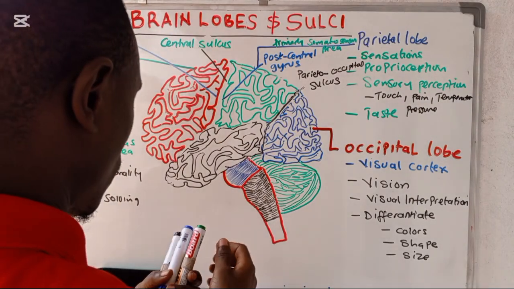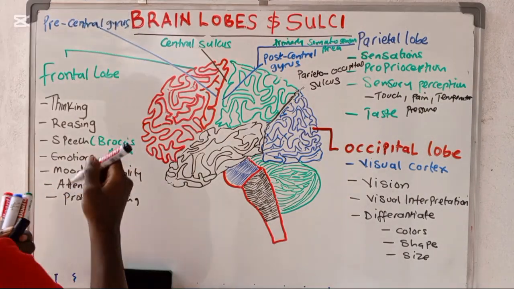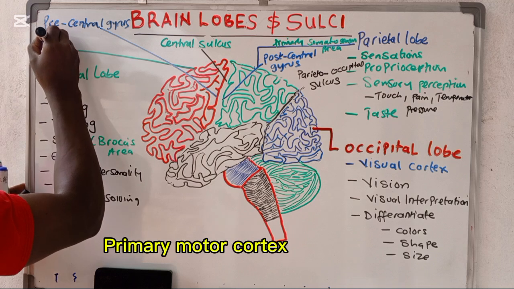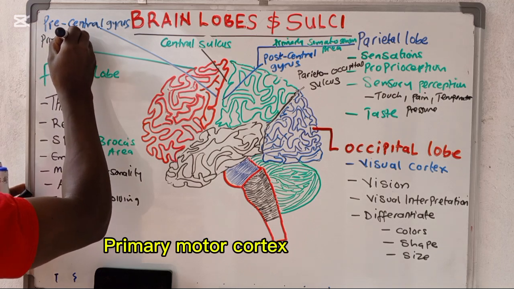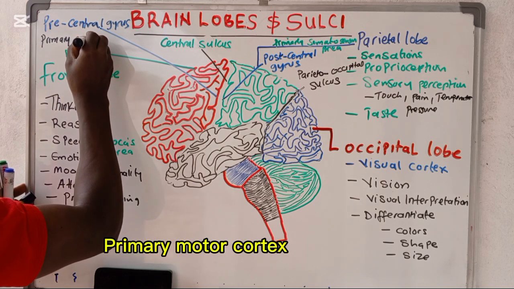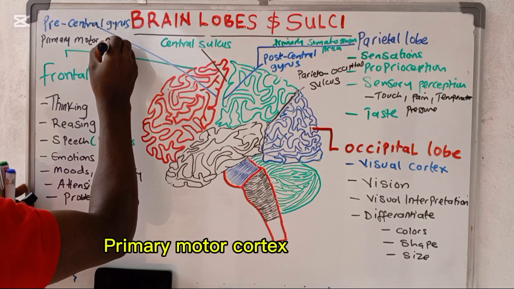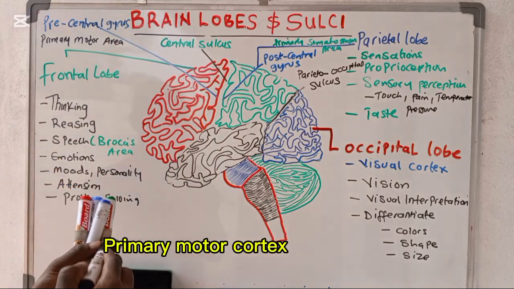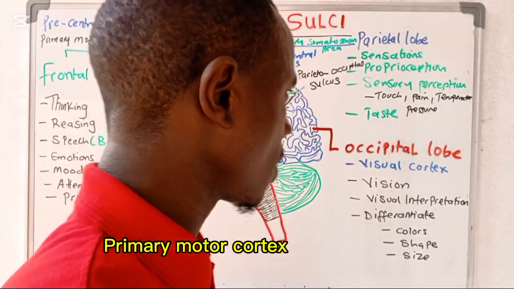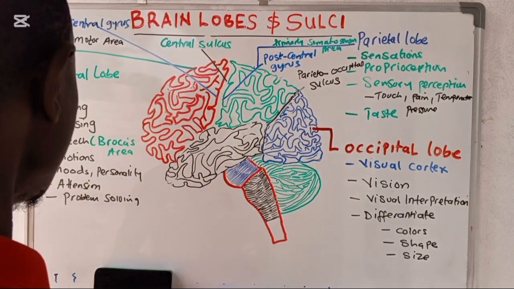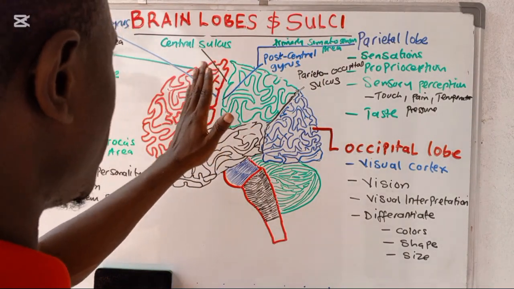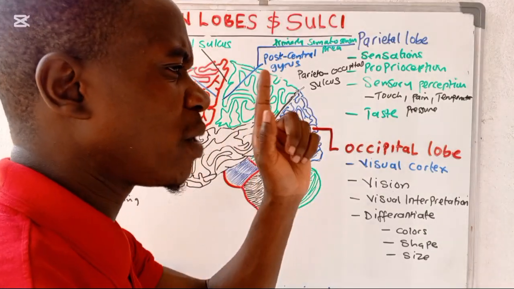What do we call that one? We call that one the primary motor cortex, or even primary motor area. You may even call it the primary motor cortex. So these two gyri are super important.